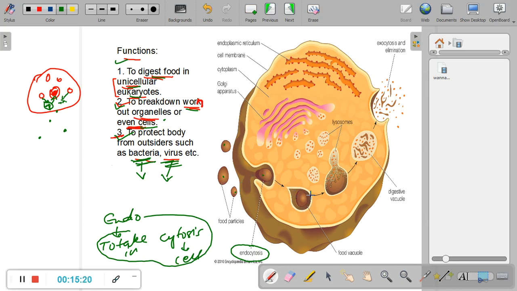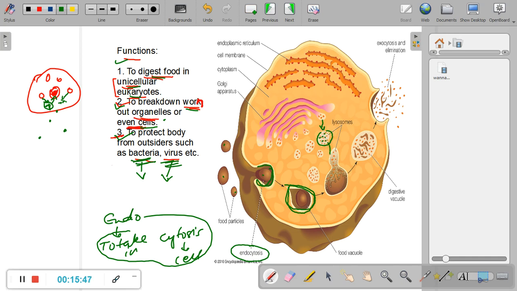Now once the food particle is here, it is present inside a vacuole. Why do we call this a vacuole? Because you see, the food is surrounded by the cell membrane, and so this vacuole is called a food vacuole. Now once the food vacuole is inside the cell, the lysosomes, you see, they are coming out of the Golgi body. The lysosomes contain digestive enzymes, remember, digestive enzymes are inside the lysosomes.